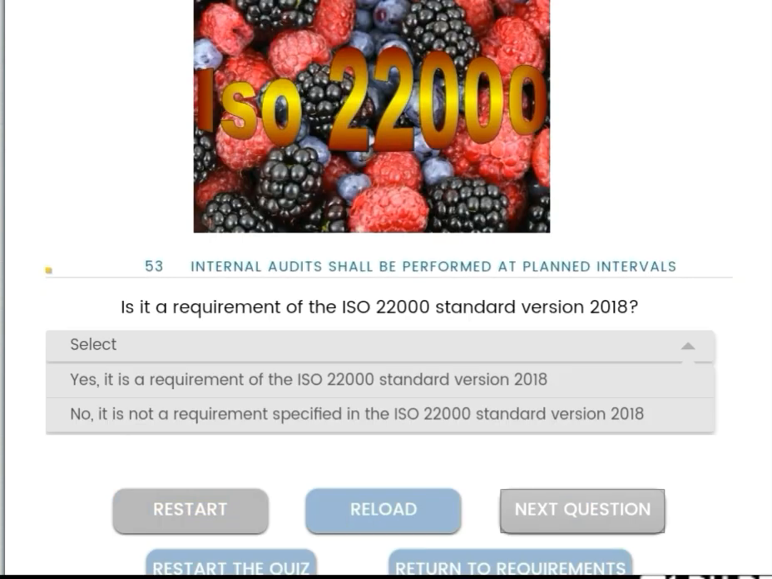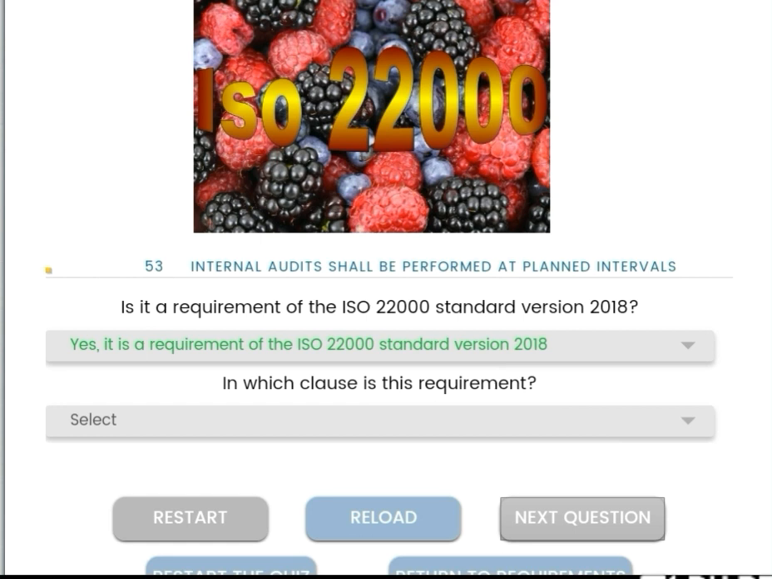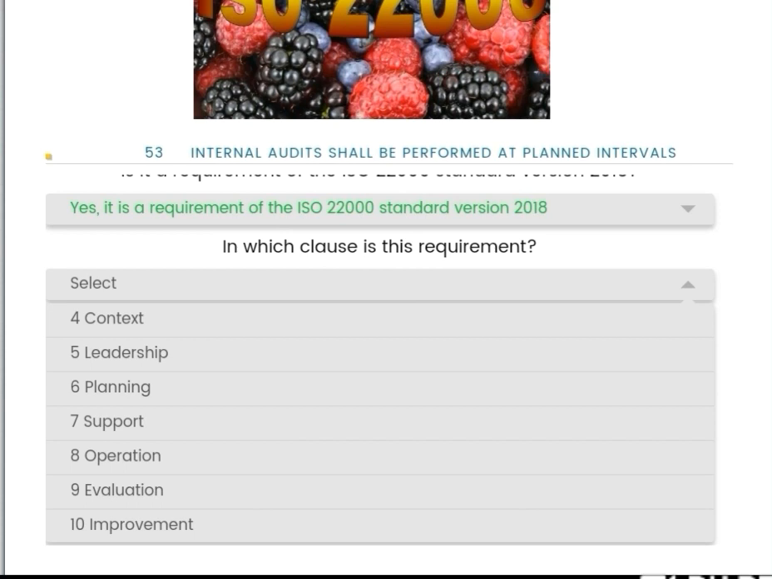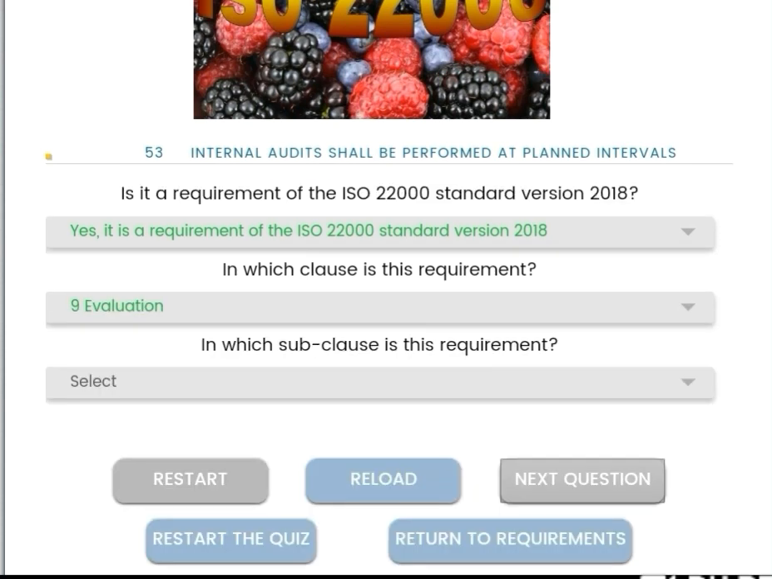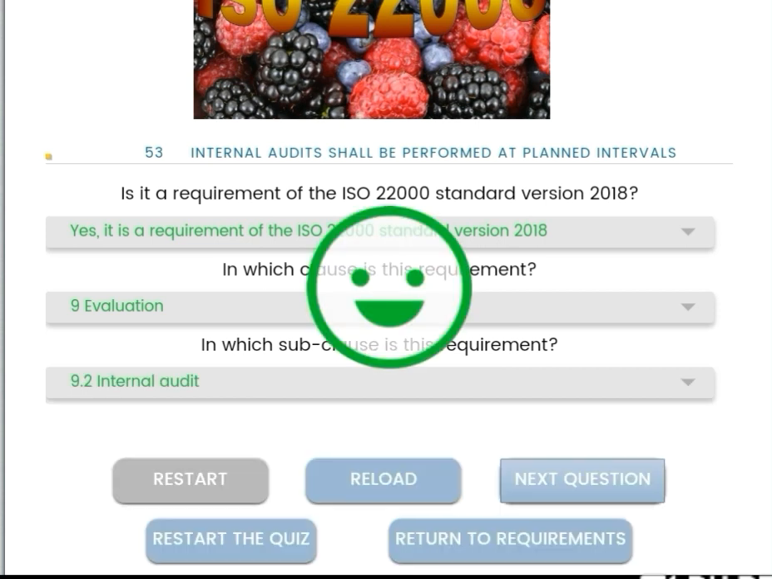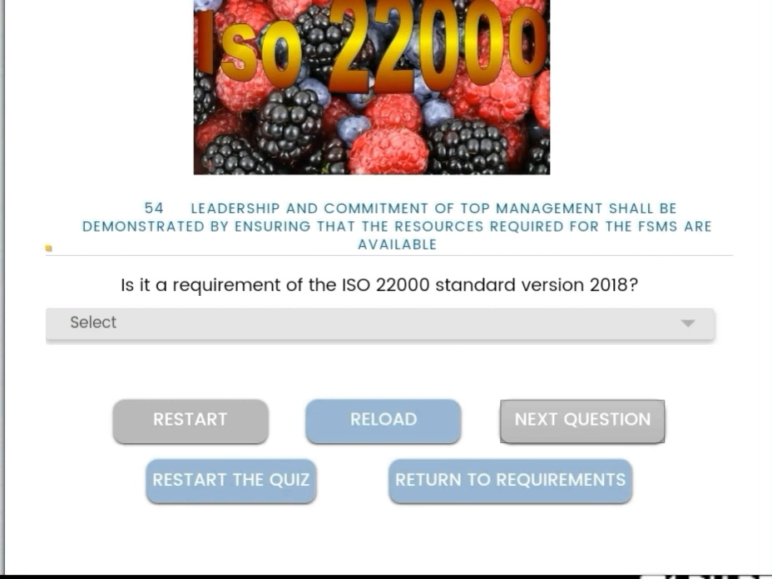Next question. Internal audit shall be performed at planned intervals. Yes, it is a requirement, and the clause number is evaluation 9, subclause is 9.2 internal audit.